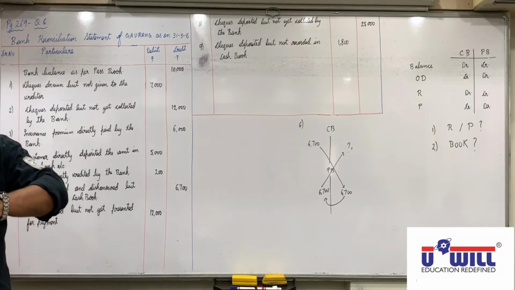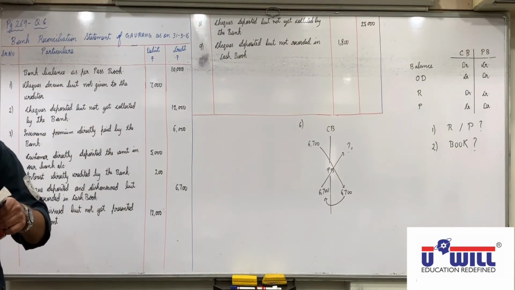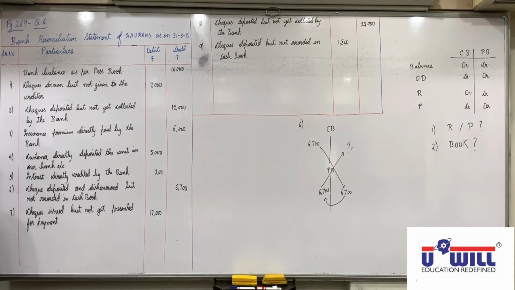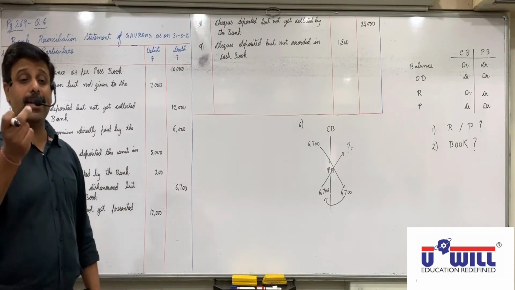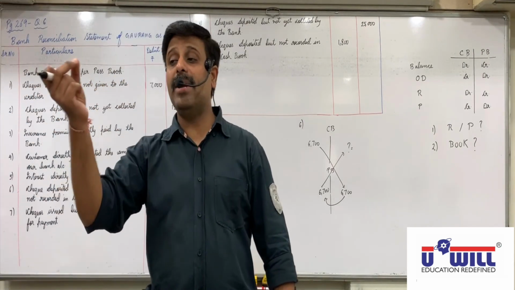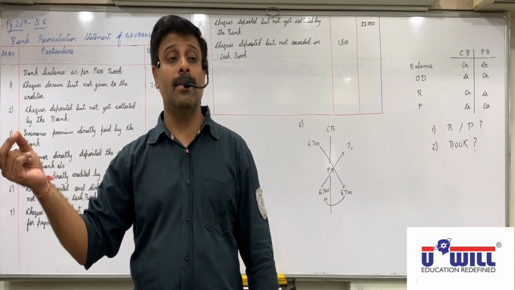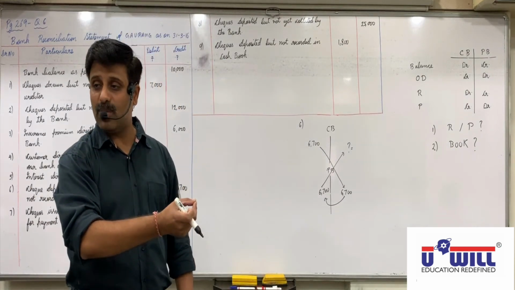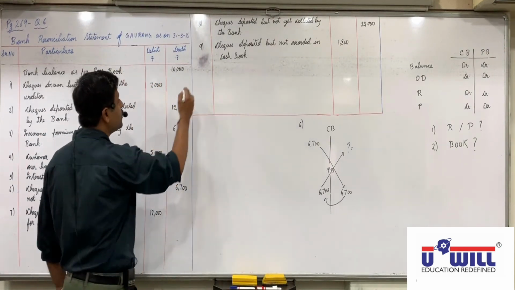And the last one, bank has debited 20 in passbook for bank charges, which is not recorded in cash book. So 20 is debited in passbook but not credited in cash book, so credited in DRS.